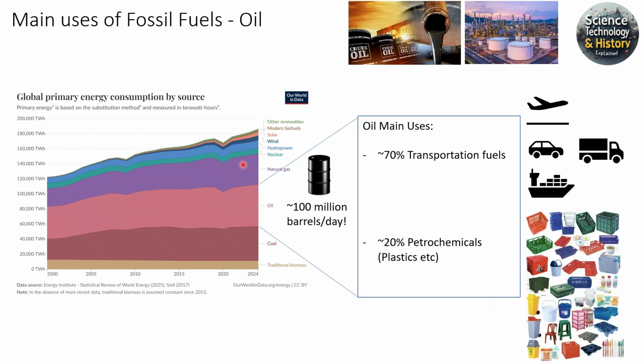If we continue to oil, oil has quite a different use than coal. The world has a lot of thirst for oil, 100 million barrels a day. This is a very high number, and one barrel is 160 liters or 42 gallons. It's almost unimaginable amounts of oil consumed every day. Oil is not really used to make electricity. 70% of the oil in the world is used for transportation fuels, from aviation, land transport like passenger cars and heavy road traffic, and of course marine that really transports a lot of the goods, for example foodstuffs, around the world. 20% of it goes for petrochemicals, that's plastics, rubber, etc.